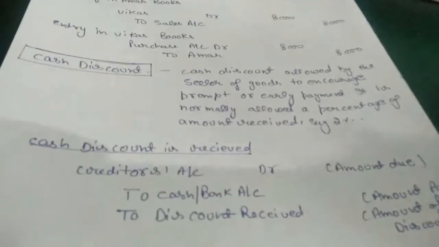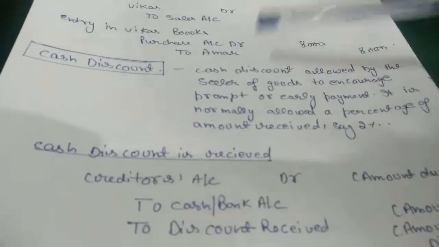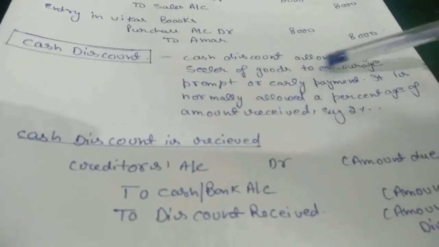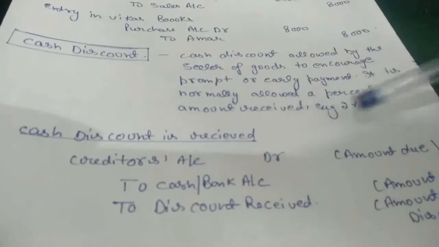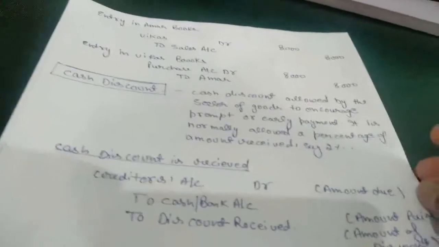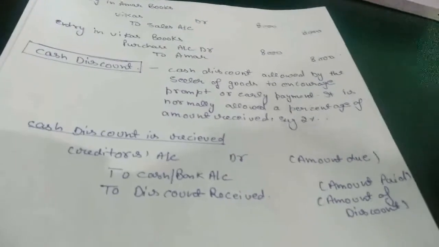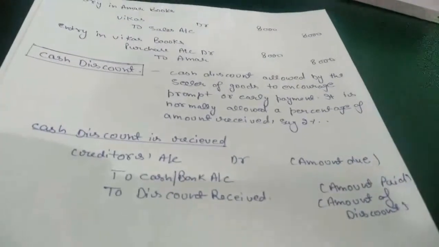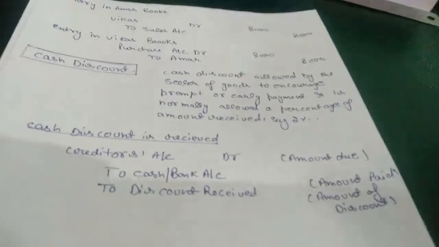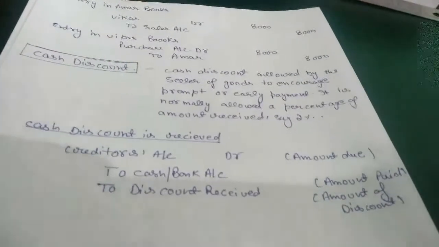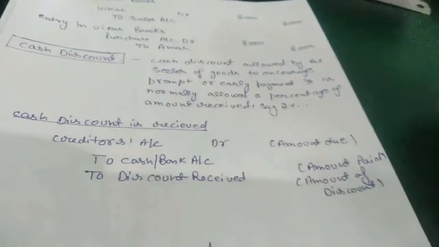Next thing is cash discount. In case of cash discount, we need to mention it in journal entries. So cash discount is allowed by the seller of the goods to encourage, promote earlier payment. It is normally allowed as a percentage of amount received, say 2%. Cash discount is basically for cash purchases. If we are purchasing goods on cash basis, or maybe by bank, by instrument, it basically means we are paying at the time of purchase. So the seller will allow a little amount of discount to us to promote the cash based purchase.